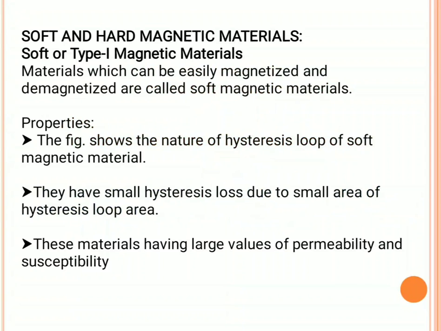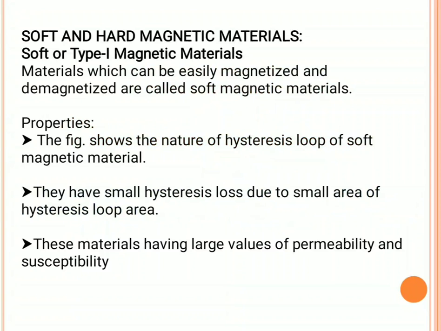Hysteresis means lagging or retardation of effect behind the cause. It refers to the lag of magnetization behind the magnetic field. That means how the magnetic flux density varies with the magnetizing force.